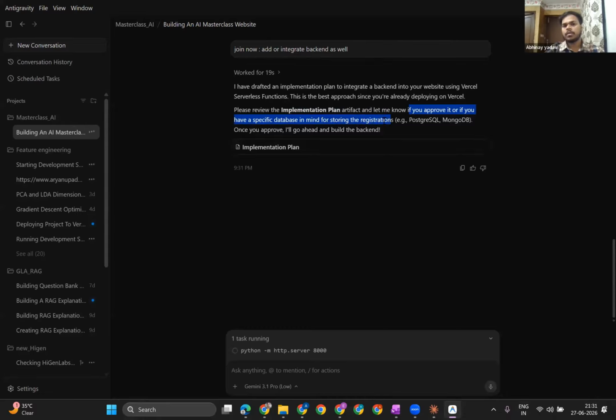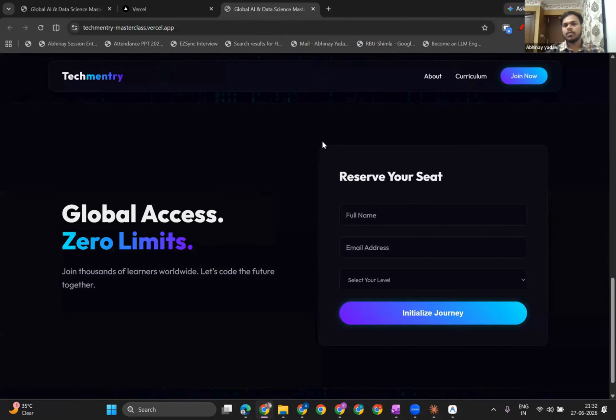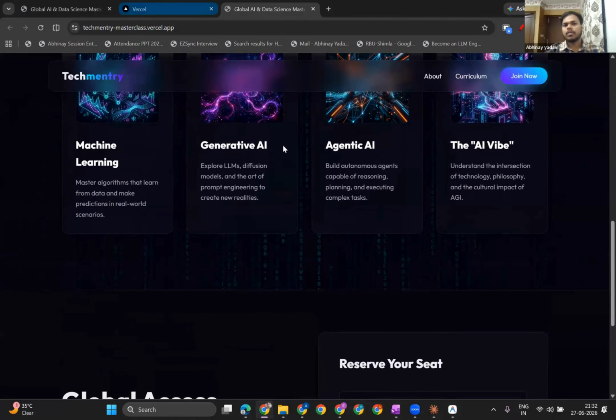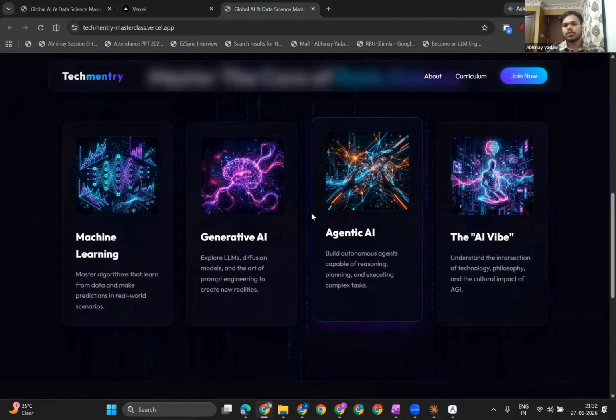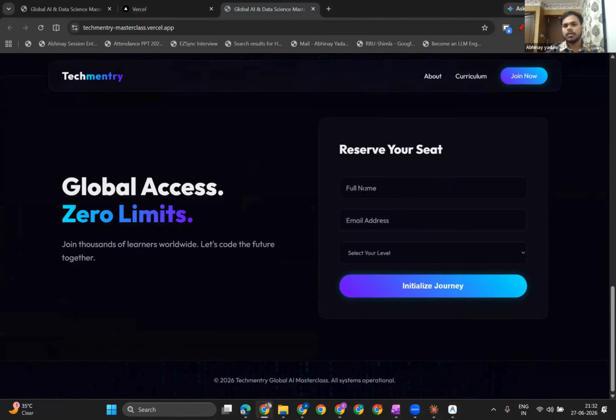I hope you're getting my point. At that moment you can specify it and it is going to integrate. So this is not a big deal, it is very, very powerful, believe me. Because see, it had done the deployment and all these things for free, without you worrying about opening your Vercel and all these things. You don't need to worry about these things, you can simply integrate the backend as well.